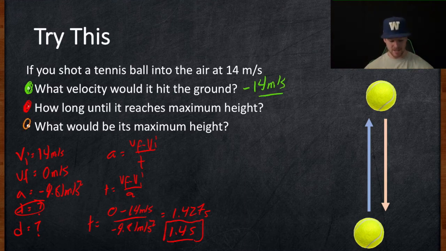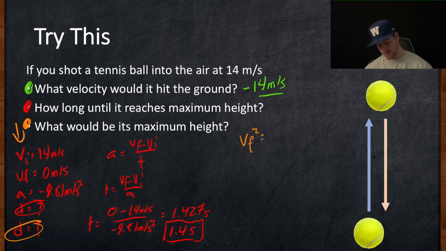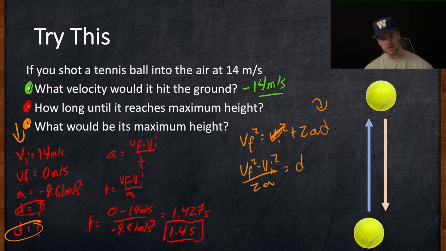Now, lastly, for the maximum height, I still am going to use these variables, except I want to solve for the displacement. So then I want the equation that does not have time. That is VF squared is equal to VI squared plus 2A and D. I'm trying to solve for D. So first I'm going to minus VI squared, like that, and then to get displacement, I just have to divide by 2A, and I should get my displacement.